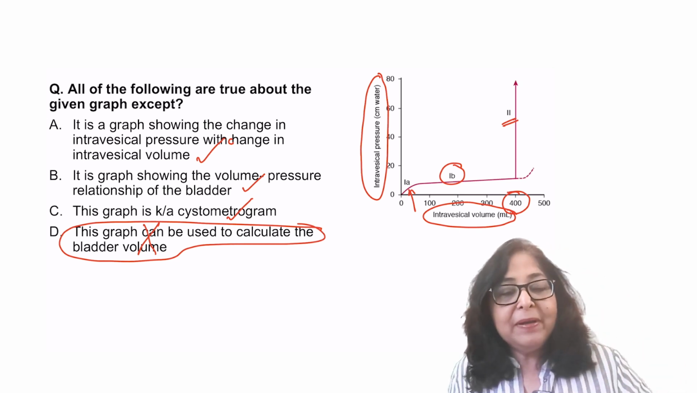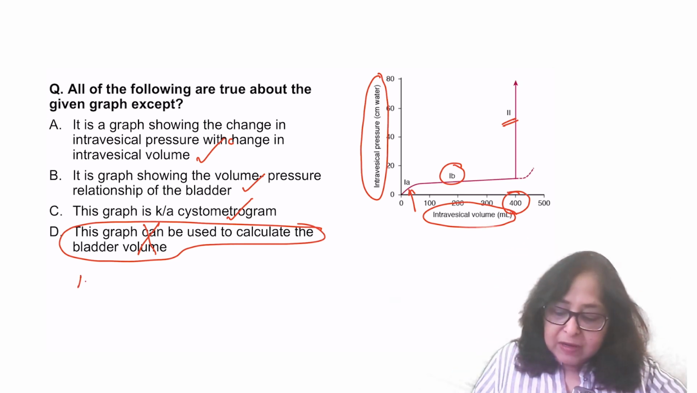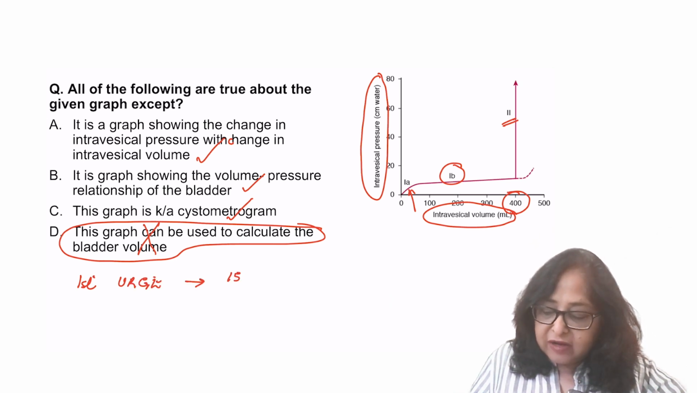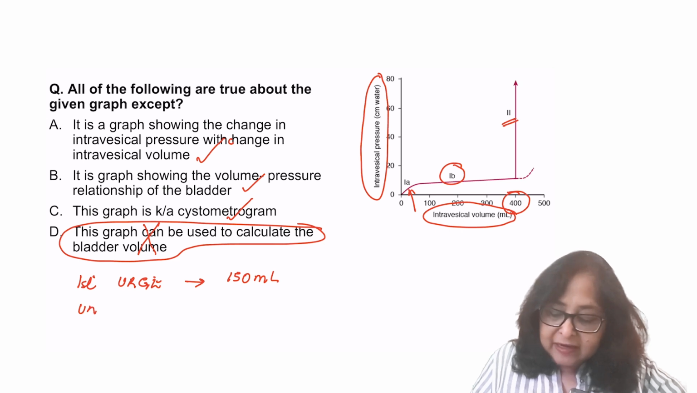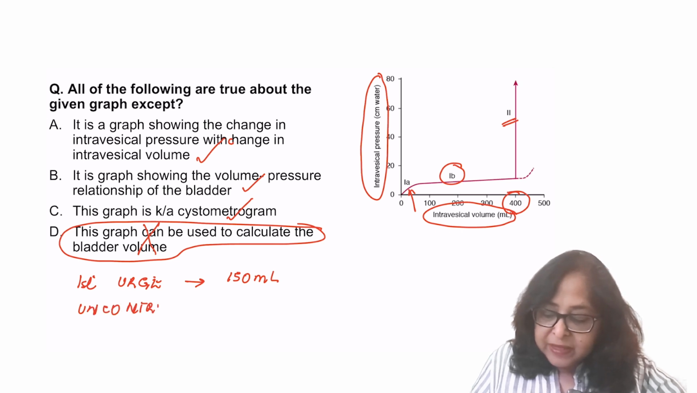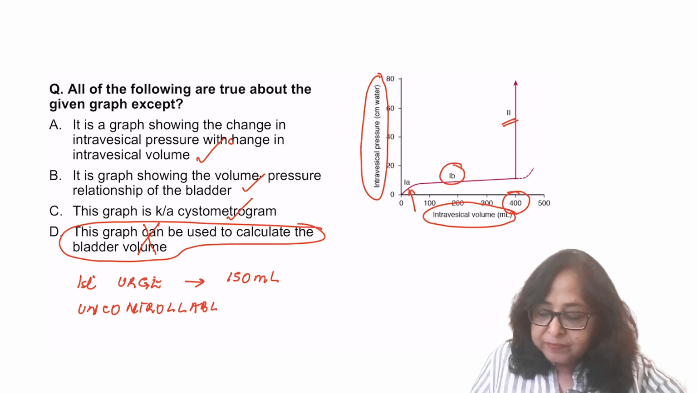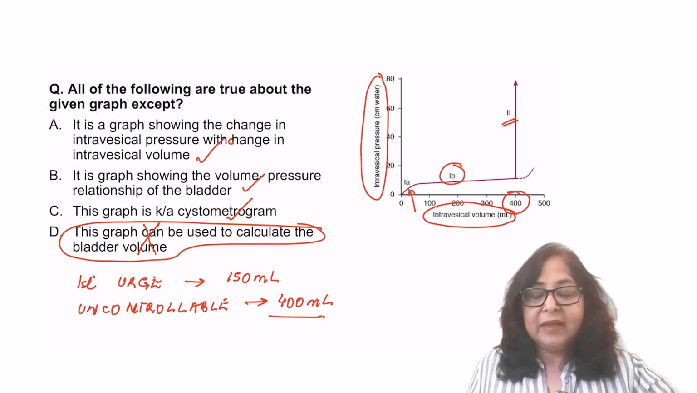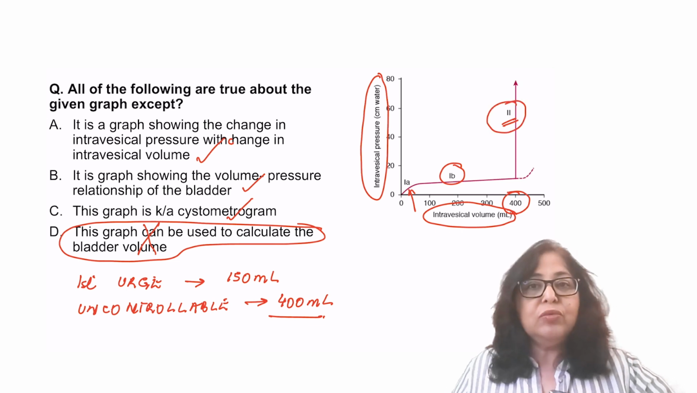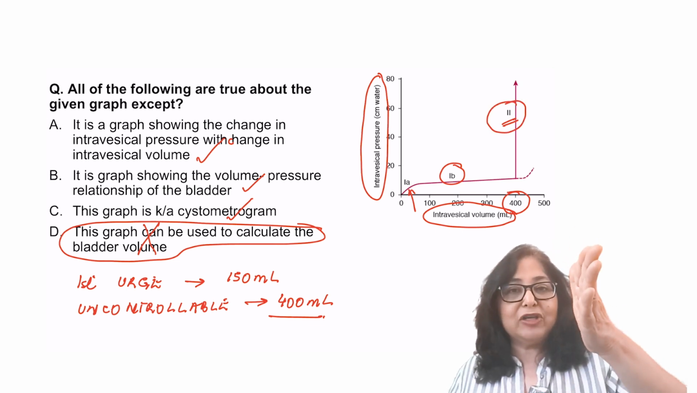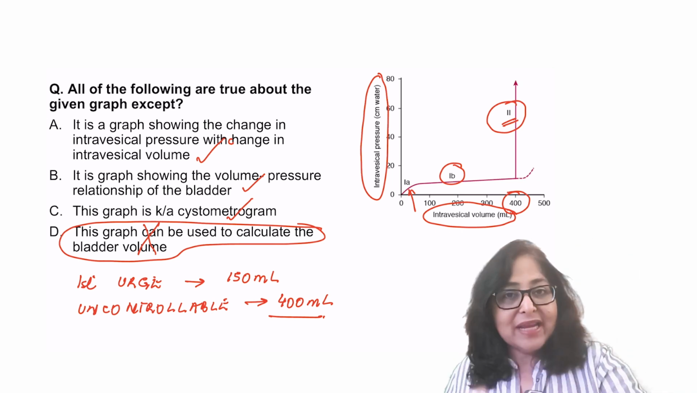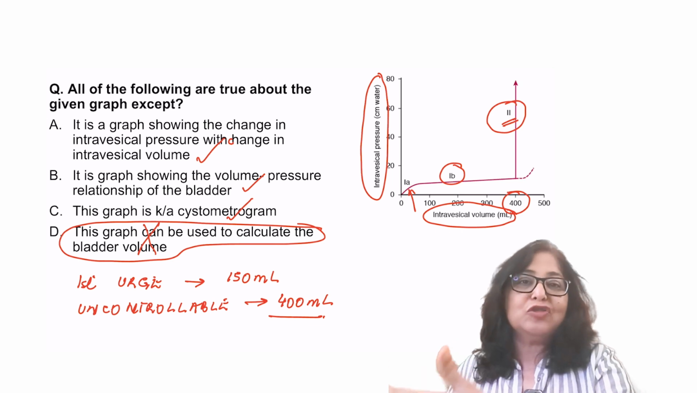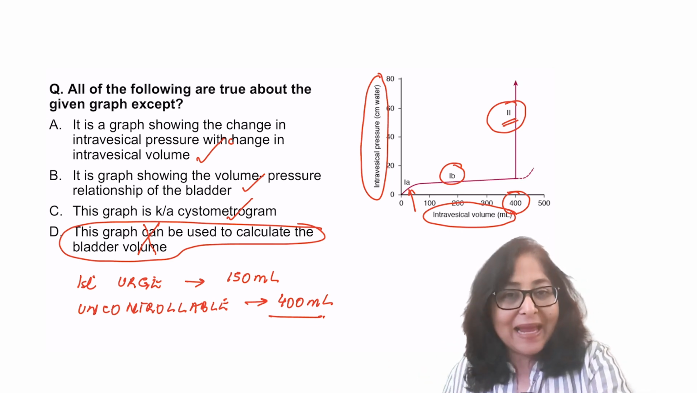2 points to remember. The first urge to pass urine is at a bladder volume of 150 ml and it becomes uncontrollable at a bladder volume of 400 ml. So what has happened in phase 2? Sharp increase in pressure. That is because now the bladder volume is at 400 and the individual has to evacuate the bladder.